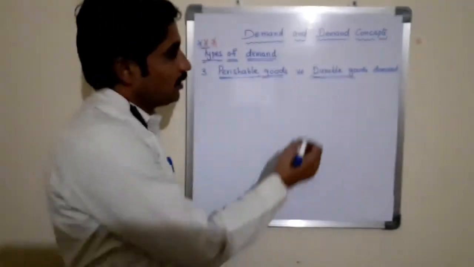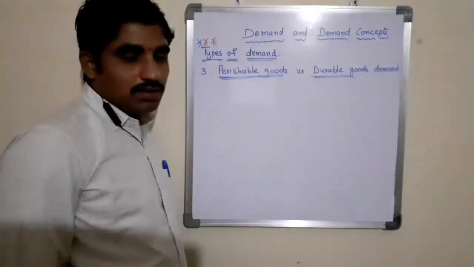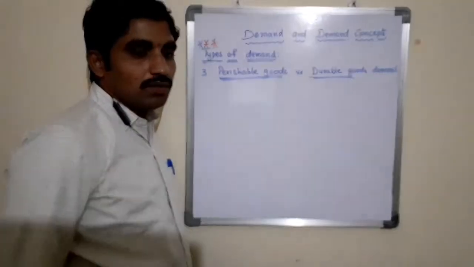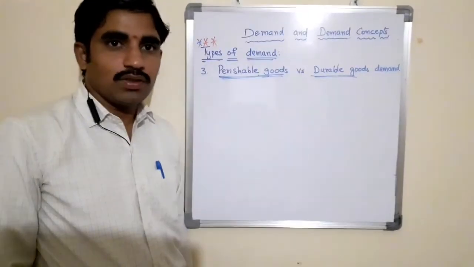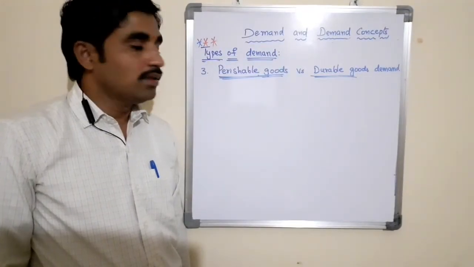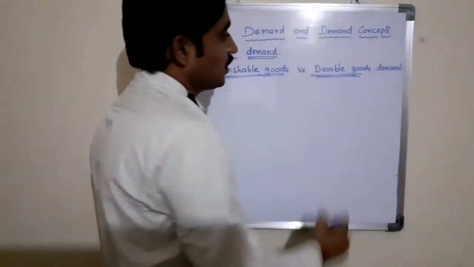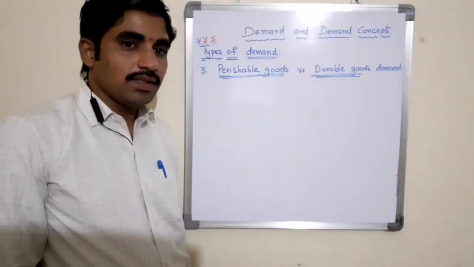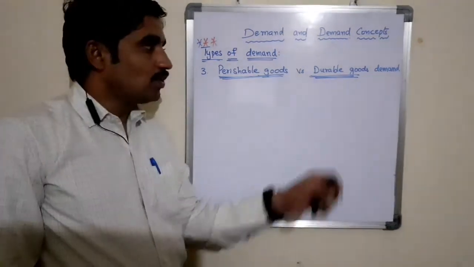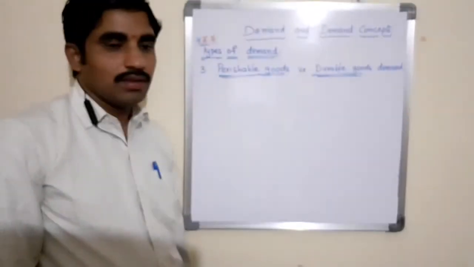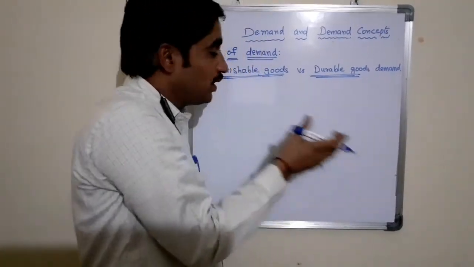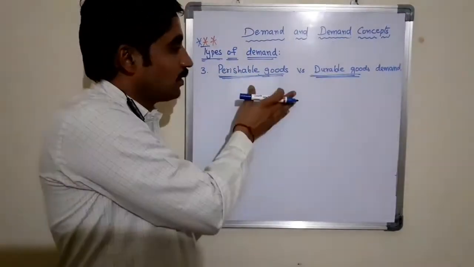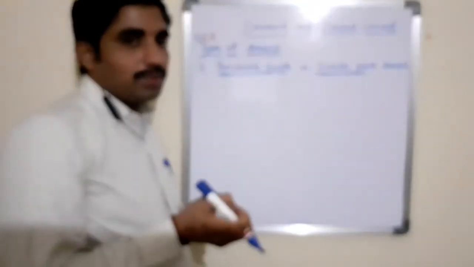Perishable goods are goods which will give services to the consumer or the customer for a short period, whereas durable goods are goods which will give services or satisfaction to the customer for a long period.